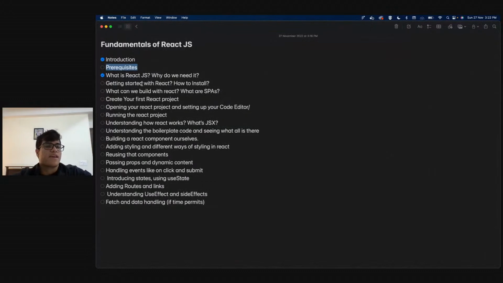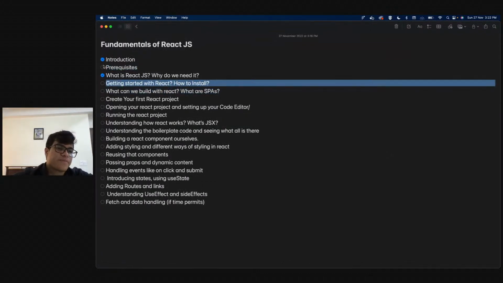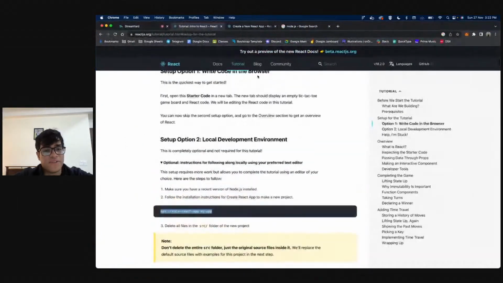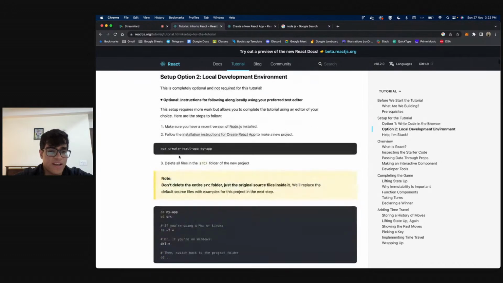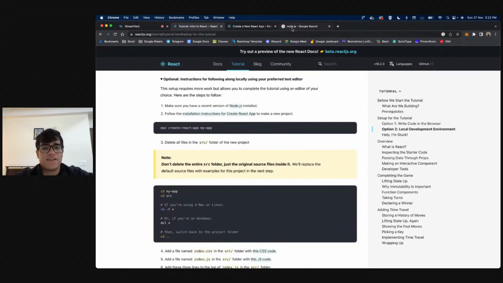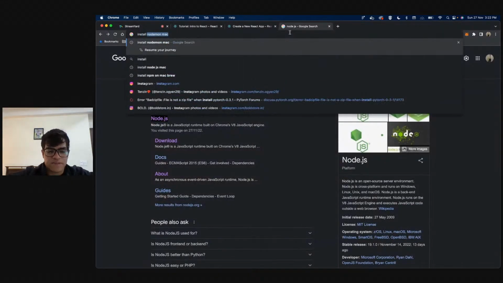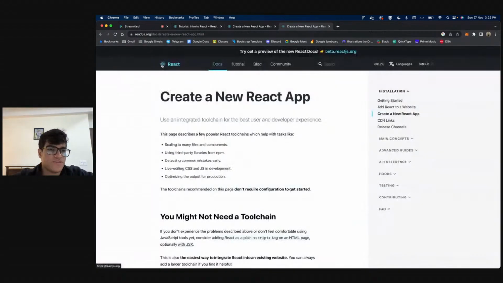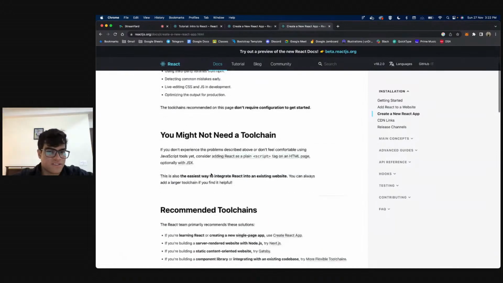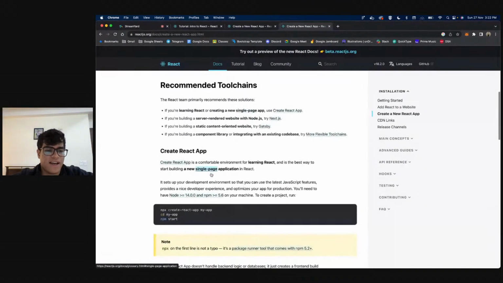So, getting started with React, how to install, right? Like I said, all you have to do is set up your Node.js and you should be good. Apart from that, install React.js, and you just have to Google it and follow the instructions if there are any, and you should be good.